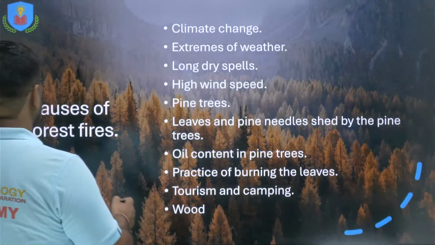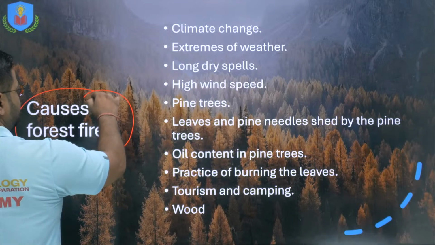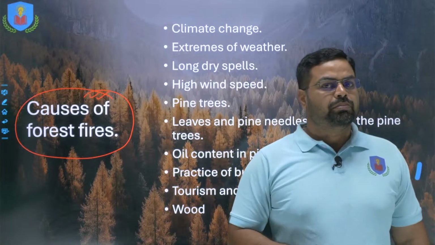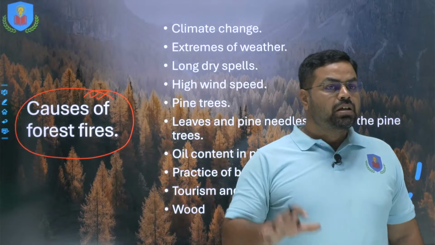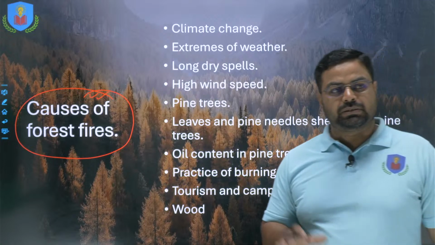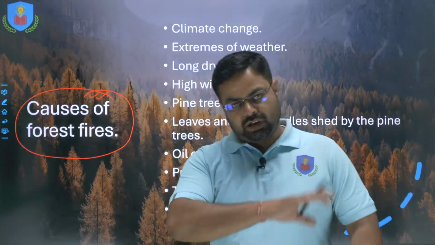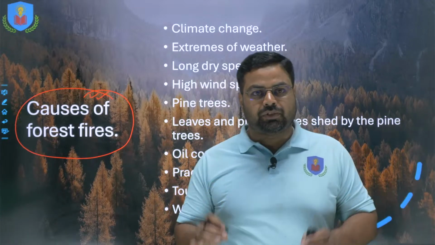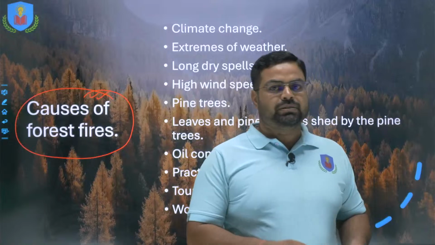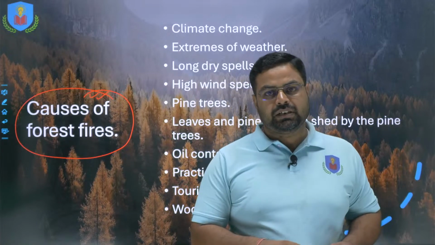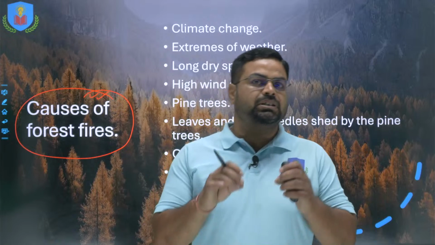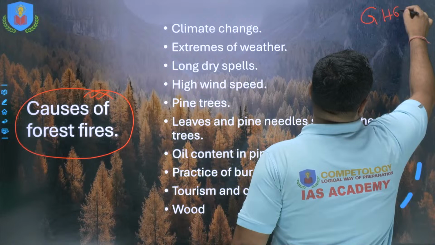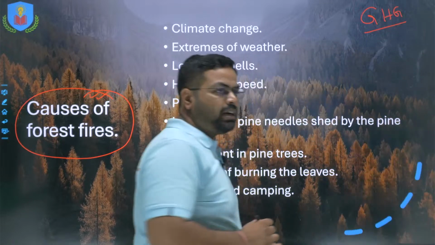Now come to the causes of forest fire. What are the reasons because of which the forest fire is occurring so much in the region of Uttarakhand? So the first major reason is climate change, for which we are the culprit, all of us, not only the government but all of us. Whoever is misusing fossil fuel is a culprit. Whoever is misusing electricity is a culprit, because all these are coming from fossil fuels, which is contributing GHG, greenhouse gases, to the environment, and because of this the forest fires are occurring.